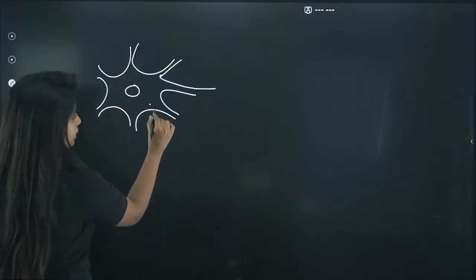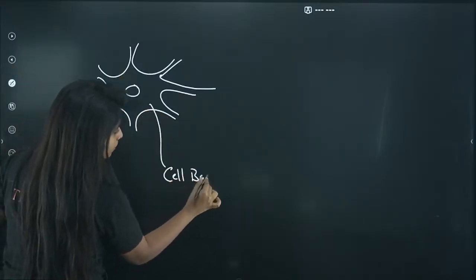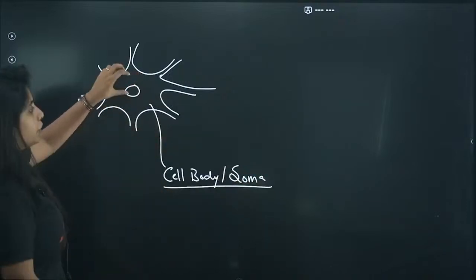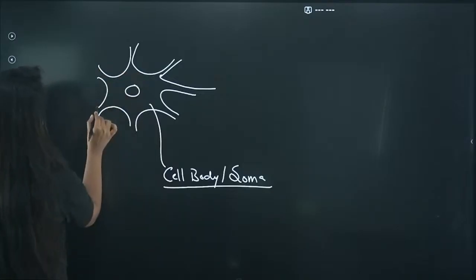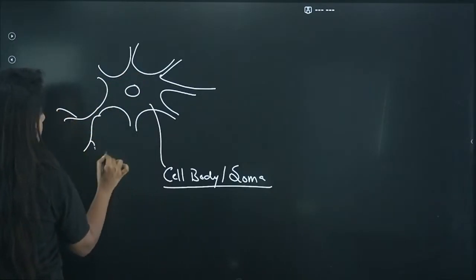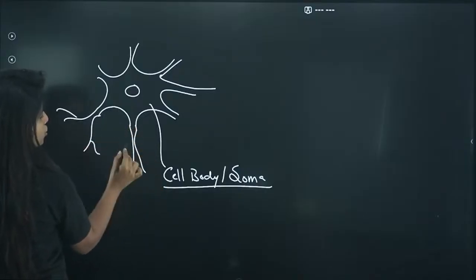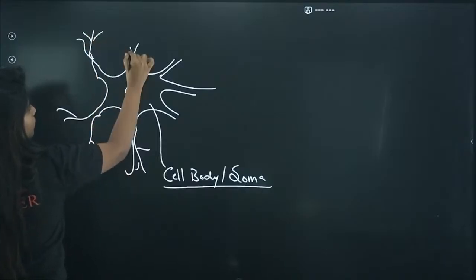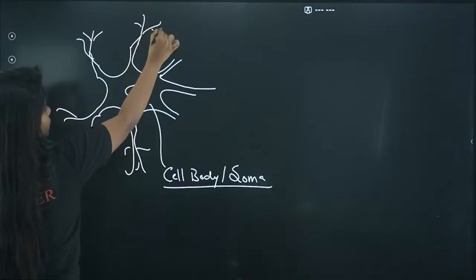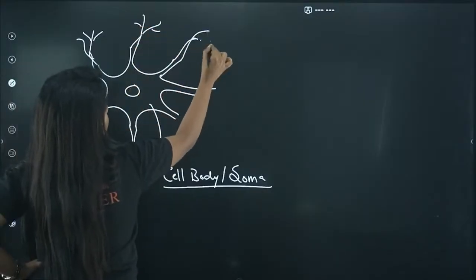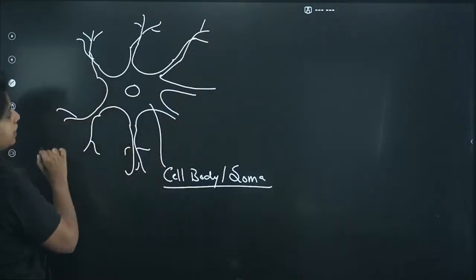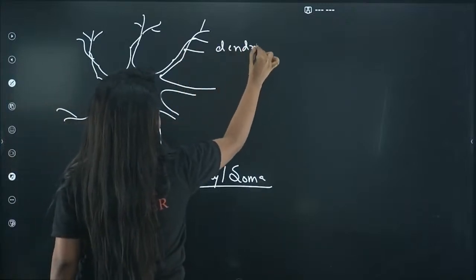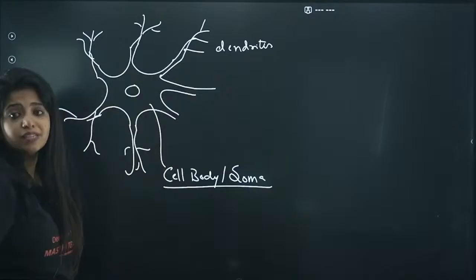Now this is what is known as the cell body, or you also call it the soma. The cell body or the soma is the main part of the cell, where you have the nucleus and all the other organelles. Now over here, my dear children, you would have the extensions which you call dendrites. You can join them, it's not a problem. Here also please join them. These are the dendrites, which are extensions of the cytoplasm itself.